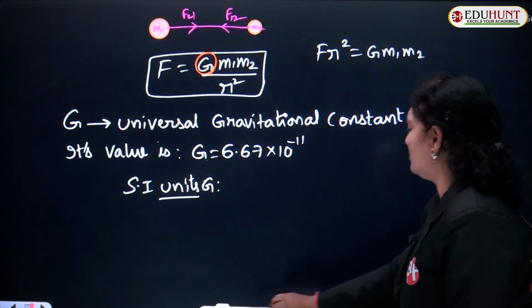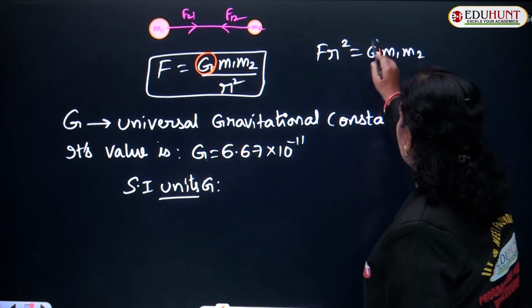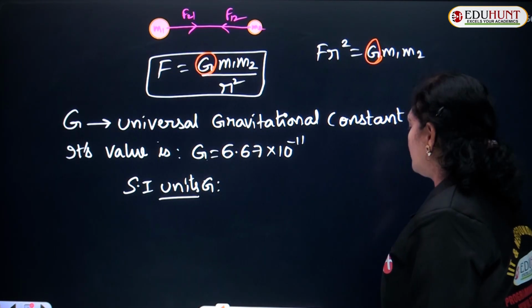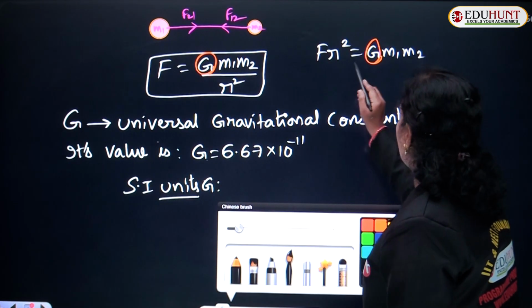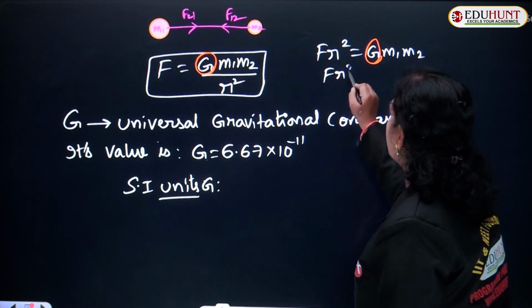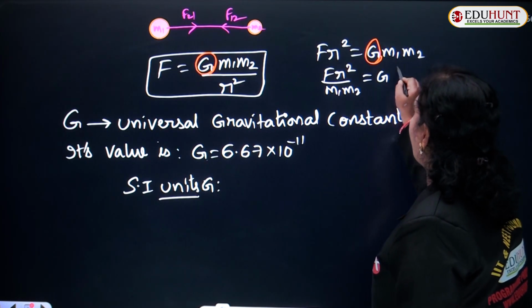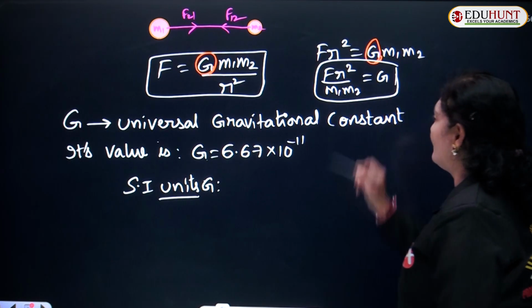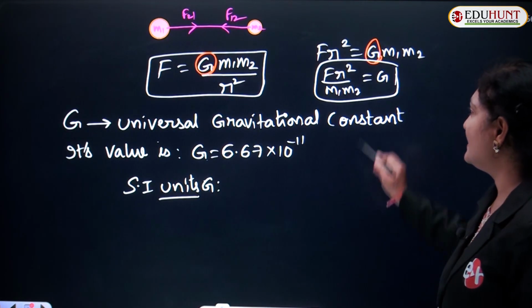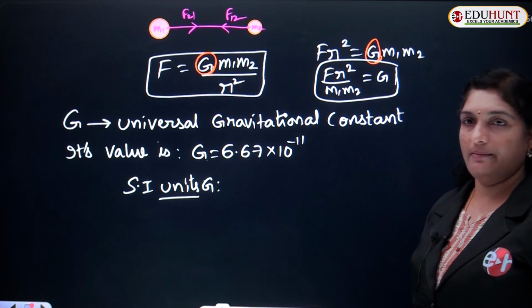As I want to find out the value of G, I must take M1, M2 to the other side. Then how much will you be getting? F R square by M1, M2 will give the value of G. So, in order to find out the value of G, the formula is F R square by M1, M2.